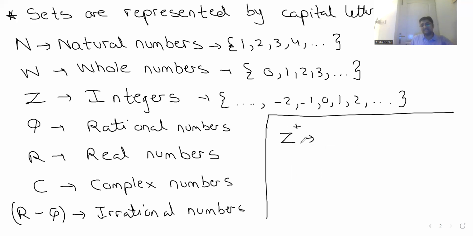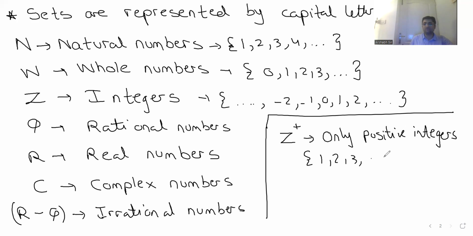Now, guys, sometimes what happens is they might give you something known as Z plus. What does Z plus mean? Z stands for integers. So Z plus means only positive integers. Now, if I say only positive integers, is 0 included? Yes or no? It is not. It's 1, 2, 3, and so on.